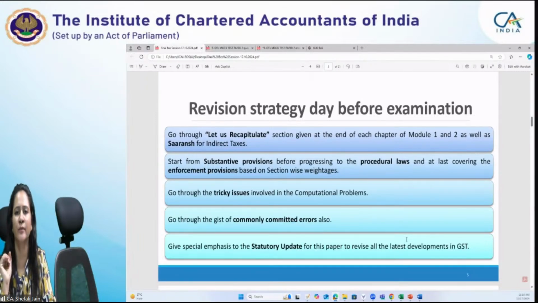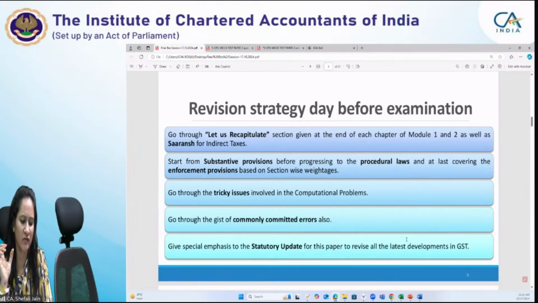Then another important thing in this paper, the indirect tax laws, is the statutory updates. As you know, the statutory updates contain the recent amendments made by the CGST, IGST, notifications, circulars, as well as amendments made in the customs laws, and DGFT circulars and notifications for the amendments of foreign trade policy.